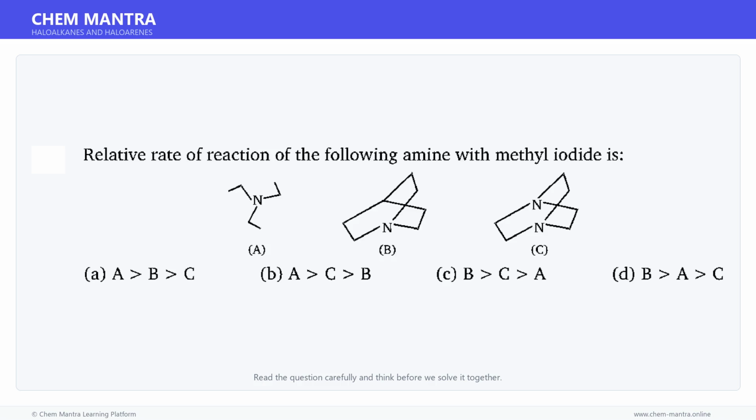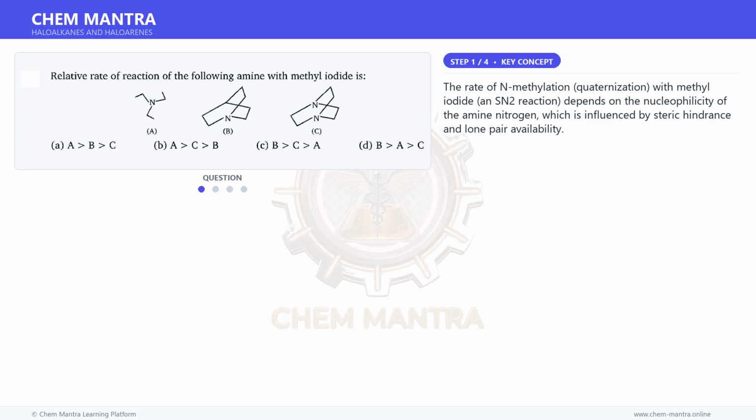Here is a question. Read it carefully and think about the answer. Let us solve it step by step. Let us first understand the key concept here. The rate of N-methylation, quaternization, with methyl iodide, an SN2 reaction, depends on the nucleophilicity of the amine nitrogen, which is influenced by steric hindrance and lone pair availability.